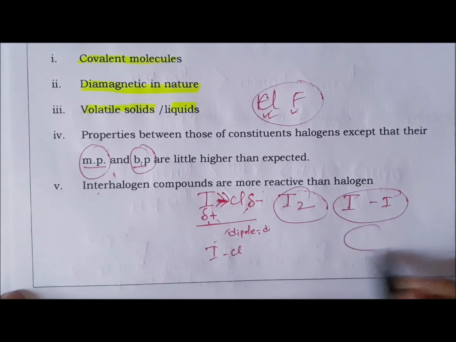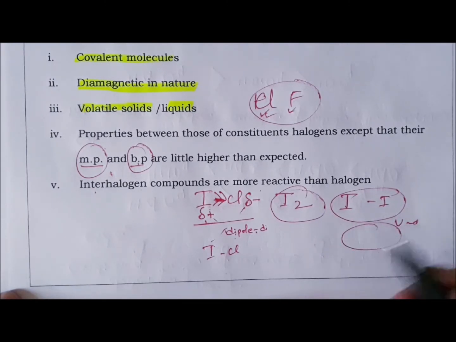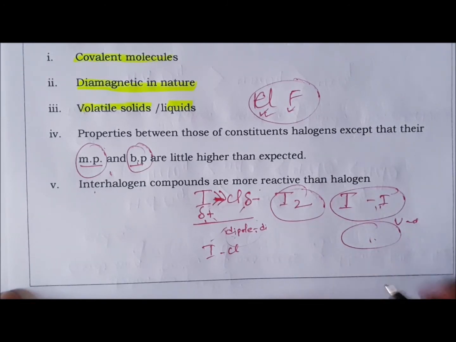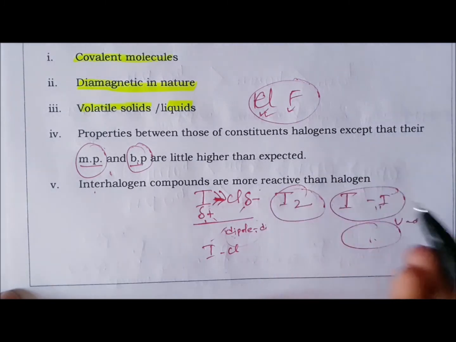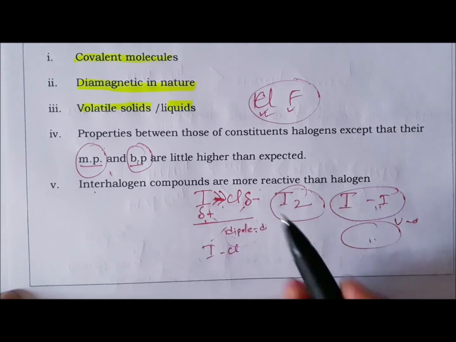So neutral मा के हुन्छ भन्दा van der Waals force हुन्छ, right? And that van der Waals force interaction is weaker than your dipole interaction. So for this reason अब यो के हुन्छ, weakly bound छ. So that means it will have a low melting point, boiling point compared with the corresponding interhalogen compound. Reactive मा पनि same reason no.